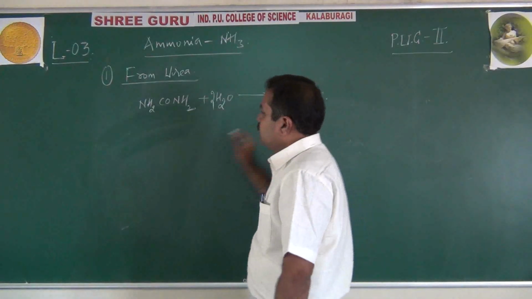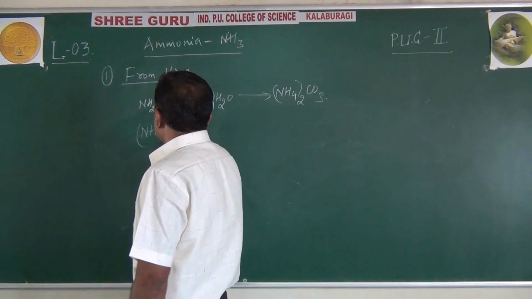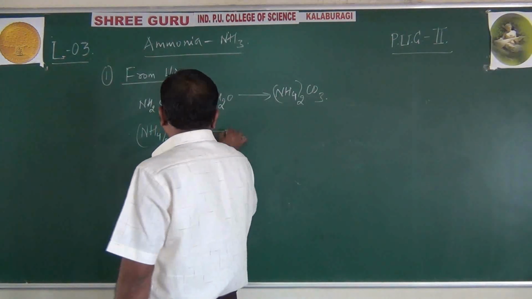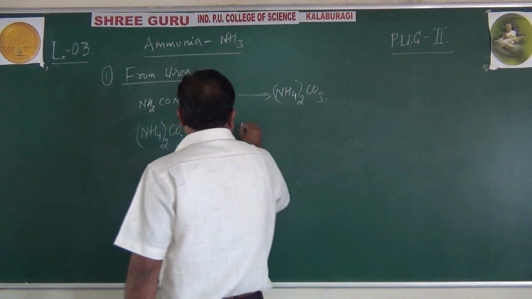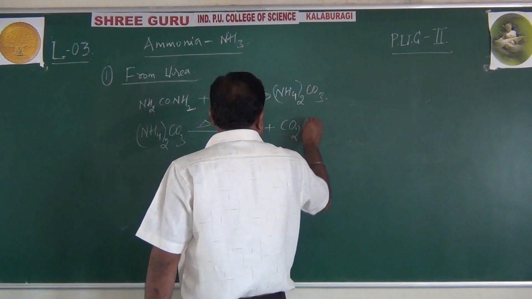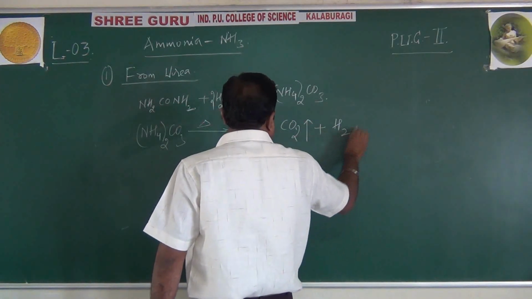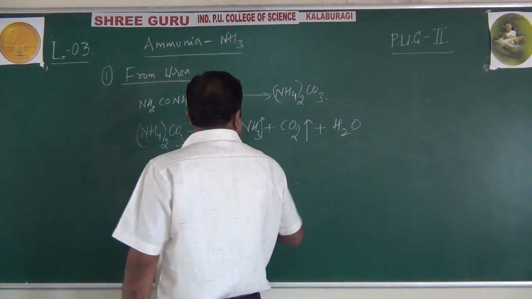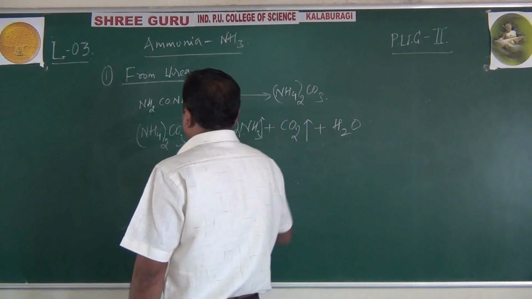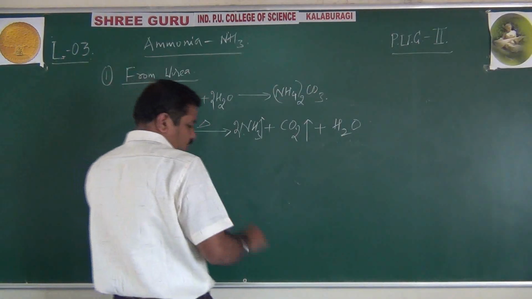This ammonium carbonate further decomposes. Ammonium carbonate, (NH4)2CO3, further decomposes to form ammonia NH3, carbon dioxide CO2, and water H2O. So 2NH3, right, hydrogen balance, and even the oxygen also compulsorily balance.